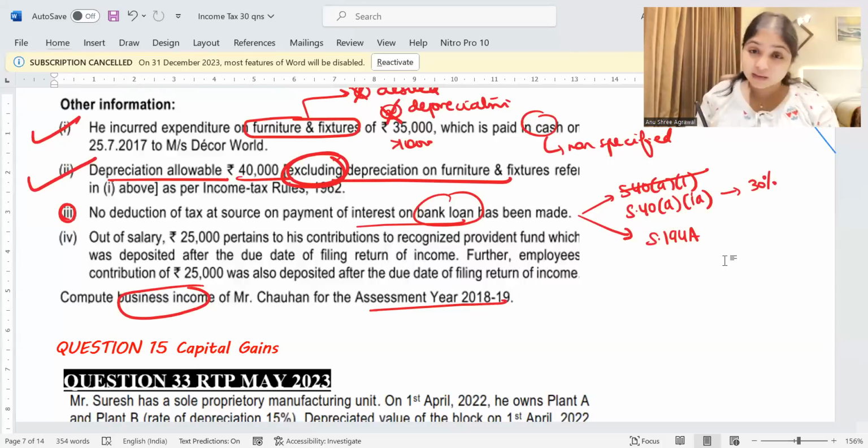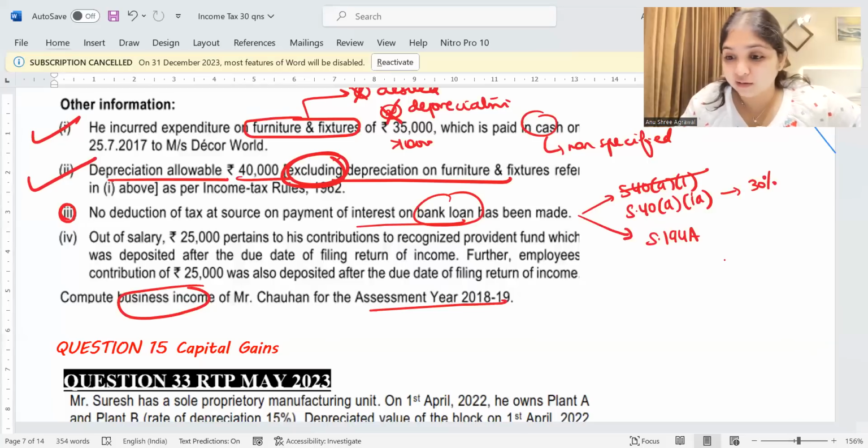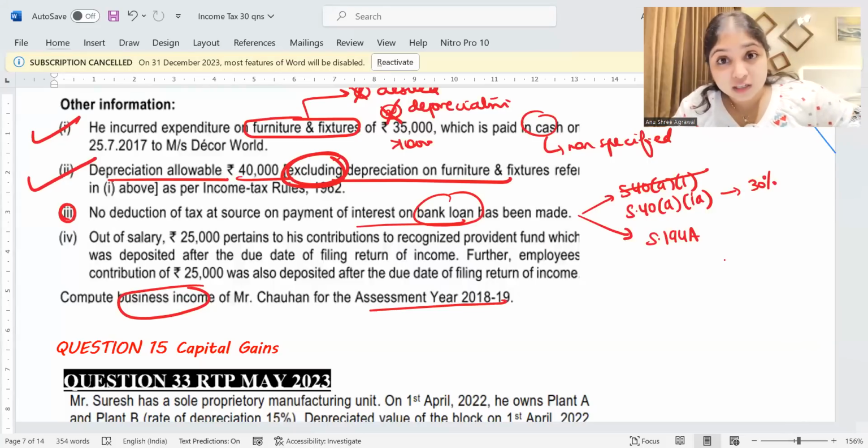When the bank pays us interest, the bank will deduct tax. But when we pay interest to the bank, we do not deduct any tax. So here we are paying interest on bank loan. The assessee is paying interest on bank loan. Is tax even deductible under 194A? It is anyways not deductible.